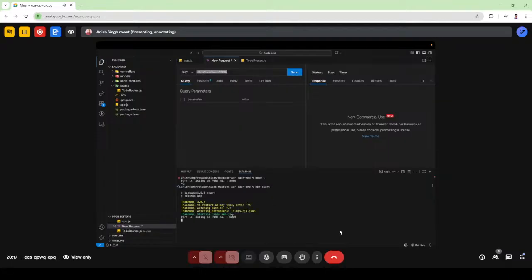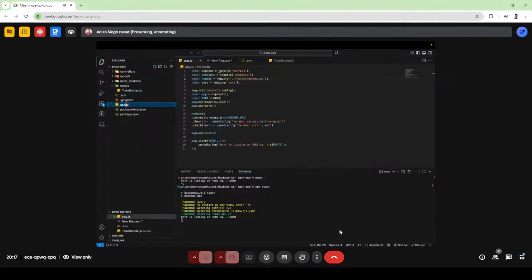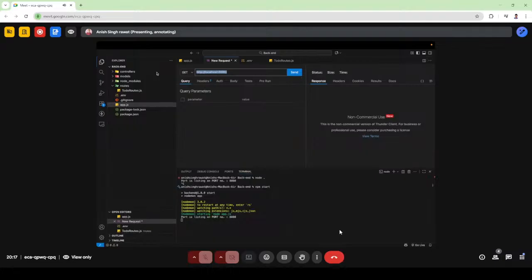Now, as you can see, my code is running on my local machine. That's why there is localhost. And why port 80? Because I have defined my port number in line number 8, the port on which my backend should run. So this is my local backend API. This is called the root local API.